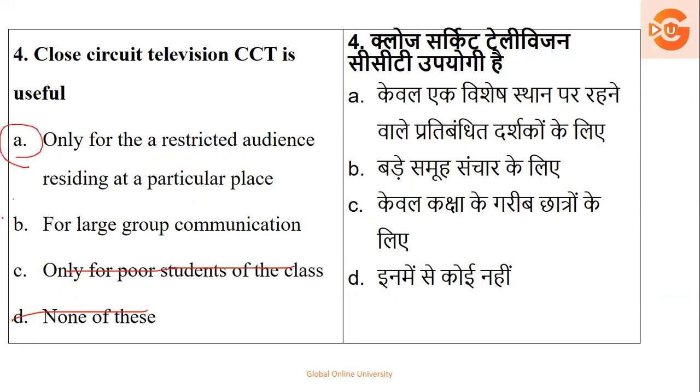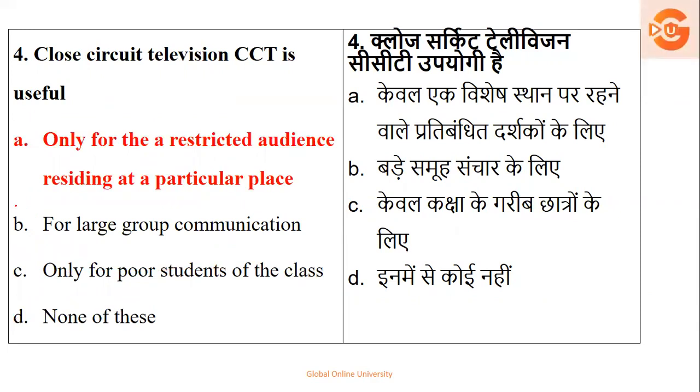You have options A and B, so read the question properly. CCTV is a circuit useful only for a restricted audience. It gets captured only within the space or area that its signal reaches. So the option is option number 1.